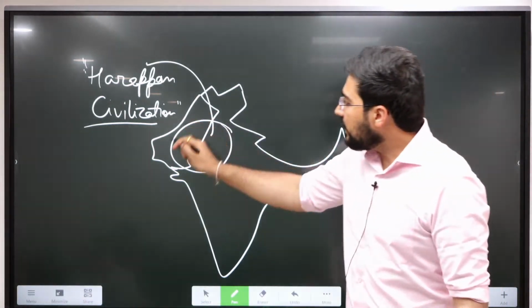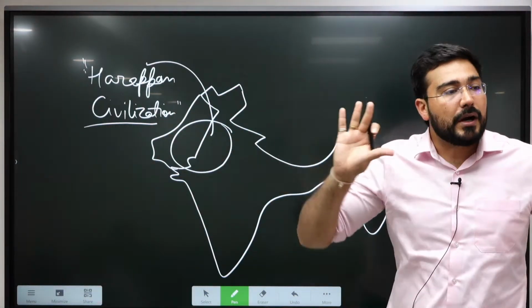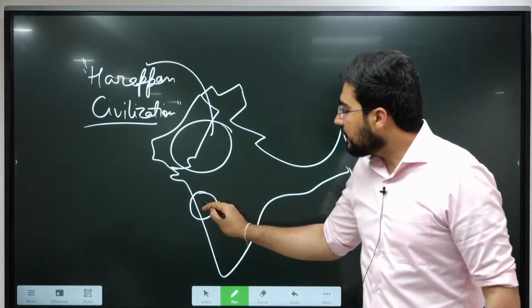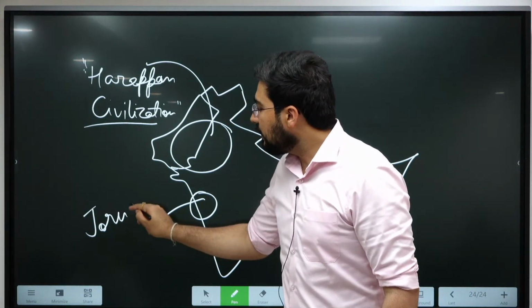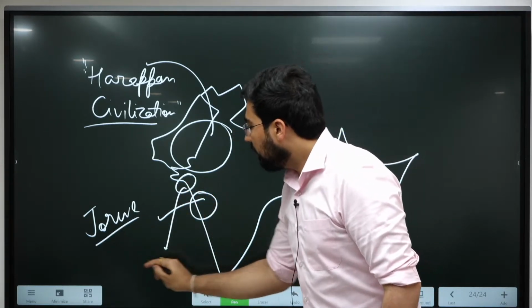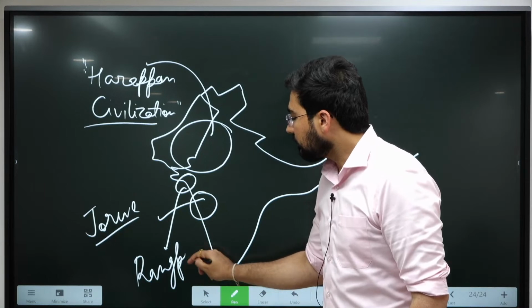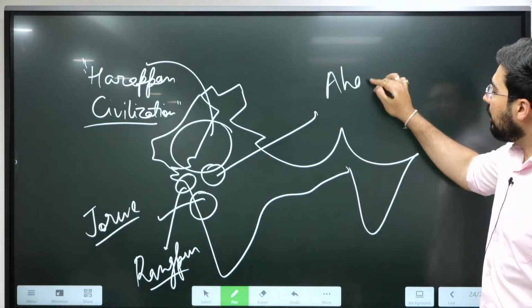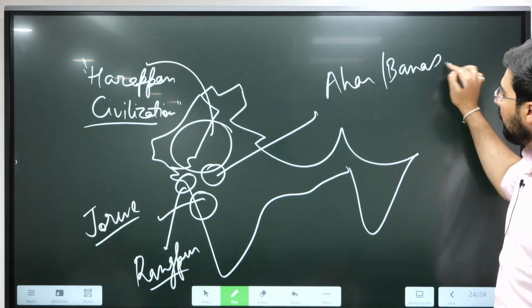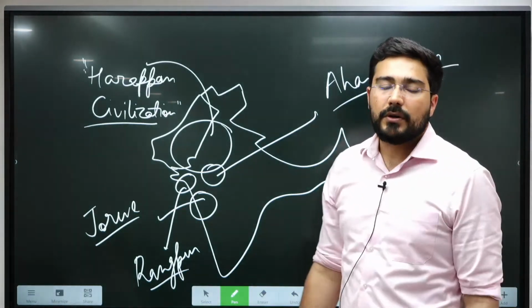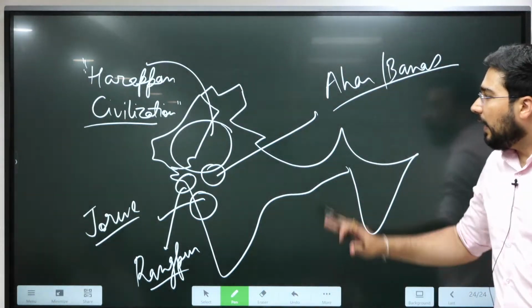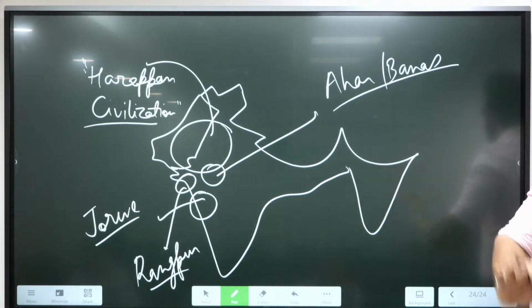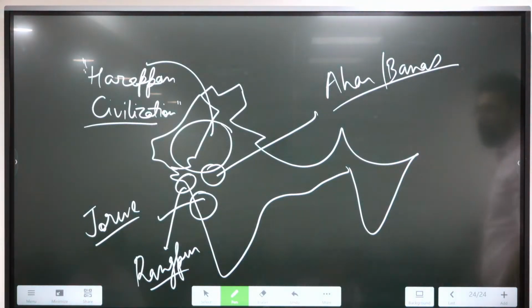Okay, so this was the area of Harappan civilization, but there were some other cultures, like in this area of Maharashtra, here we find the famous Jorwe culture. Here we find Rangpur culture. In this area, at the intersection during the late phase, we find Ahar-Banas culture. So various forms of other cultures also developed. Some of them were during the late Harappan phase. Sonali will discuss it in a while. Let me finish this topic, then I'll take your questions.